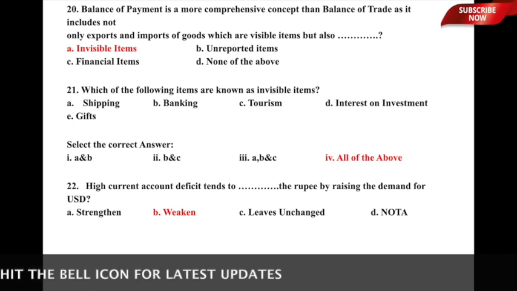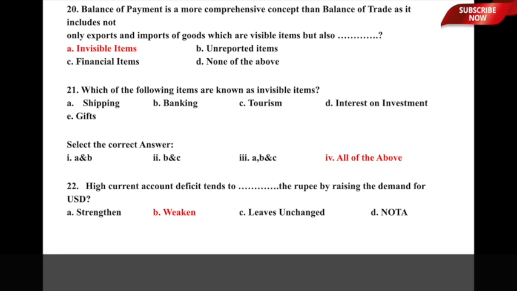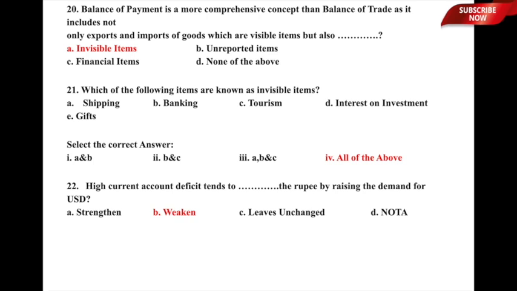So here balance of payment is more comprehensive because it includes exports and imports, which are termed as visible items, and also the invisible items. We'll talk about the invisible items in the next question, so I'm not underlining them. Anyways, balance of payment includes both visible items as well as invisible items, and therefore it is a more comprehensive concept. So option A, invisible items, is the correct answer to question number 20. Let us now move to question number 21.